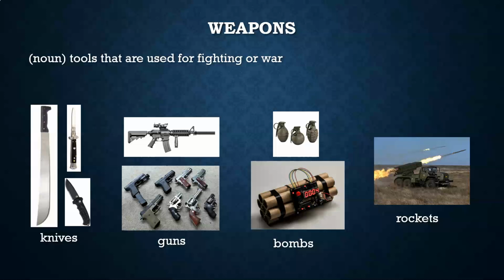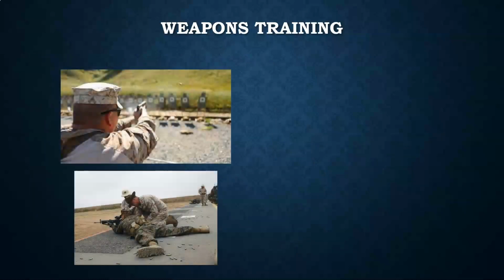Okay. And in the N-400, we have a question about weapons training. So, for example, if you got some education or teaching about how to use guns, as you can see in these pictures, that's something that you can be asked in the citizenship interview. Did you have weapons training?